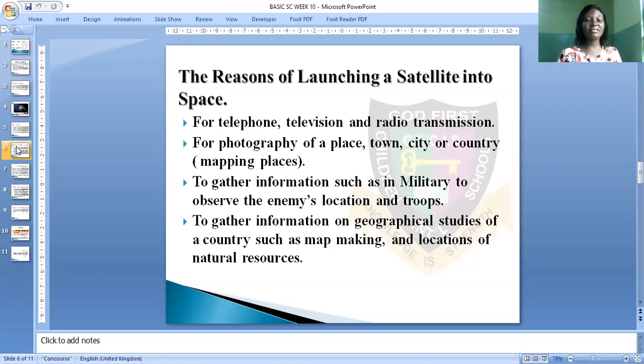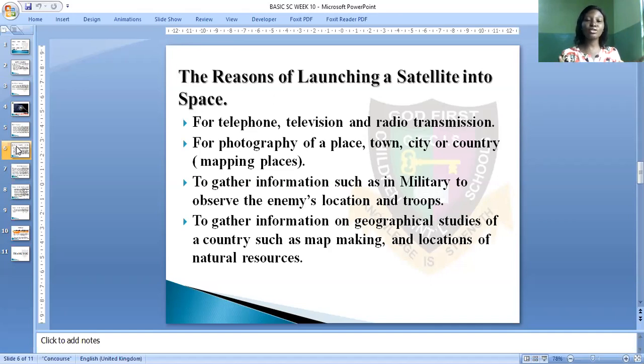Also, another reason is to gather information on geographical studies of a country. If I want to get a geographical map of a particular country, probably Ghana, the satellite can be sent into space to take a geographical map of such a country.